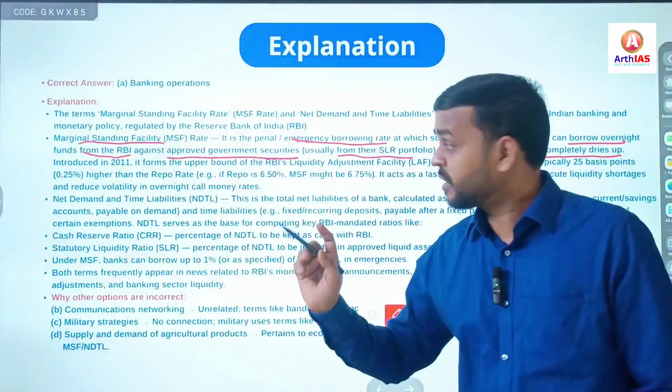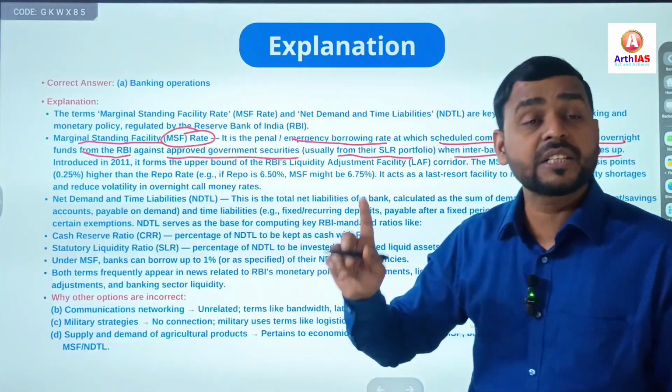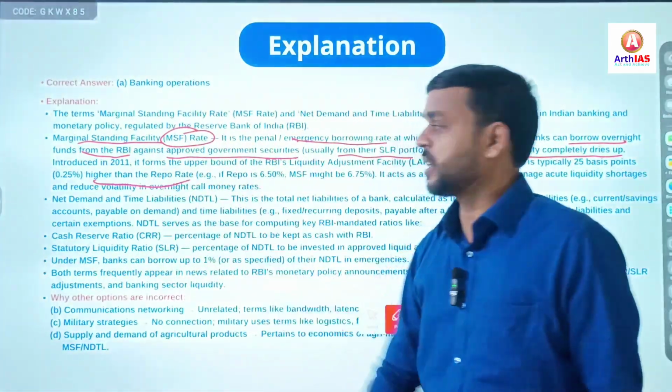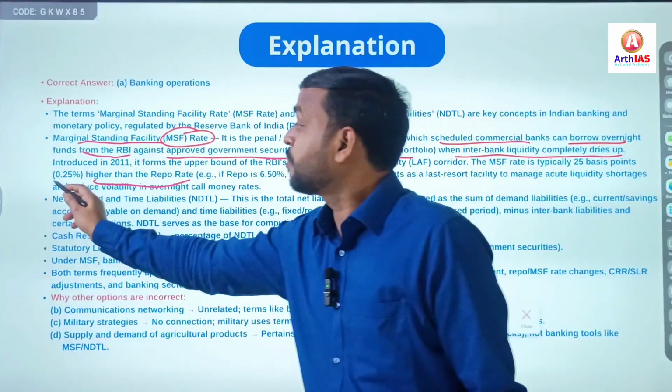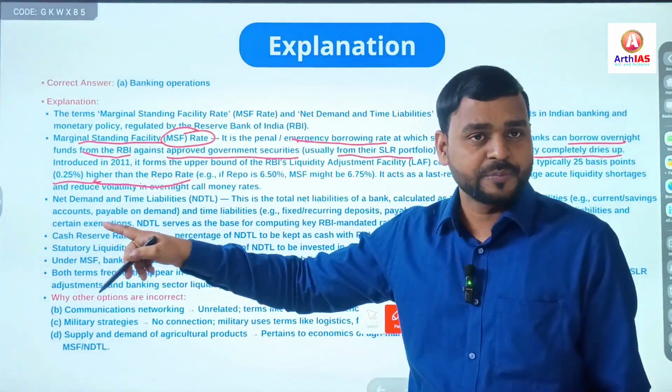And one more thing you have to remember, the MSF rate is always higher than repo rate. But how much? It is 0.25% higher than repo rate.